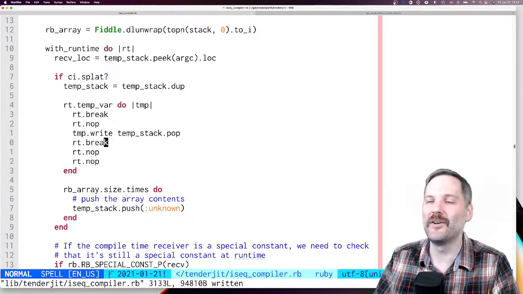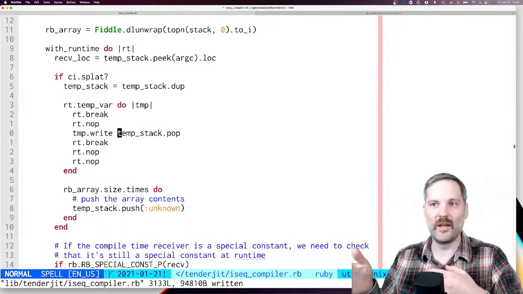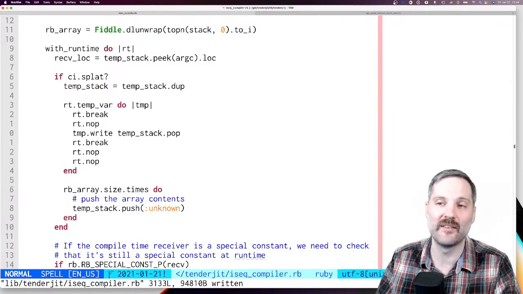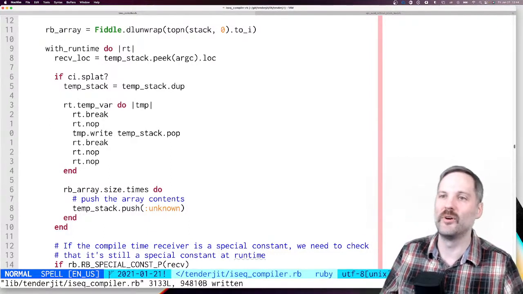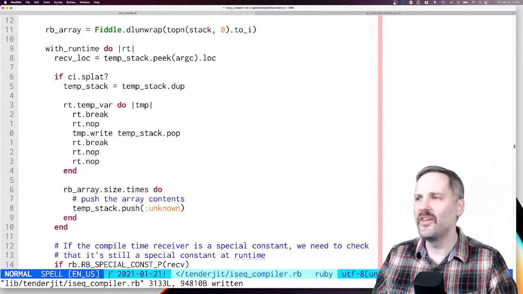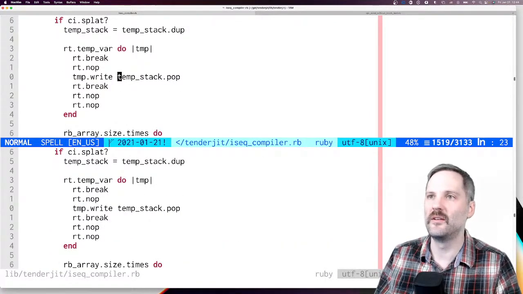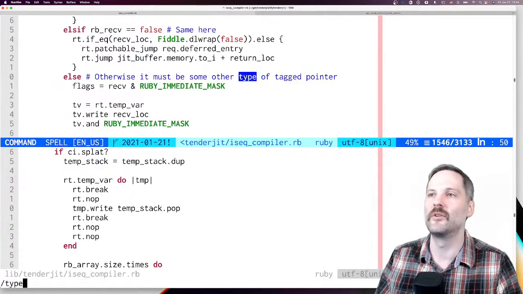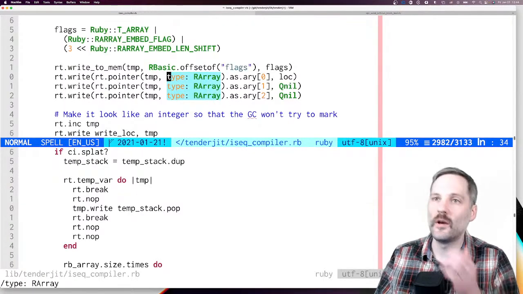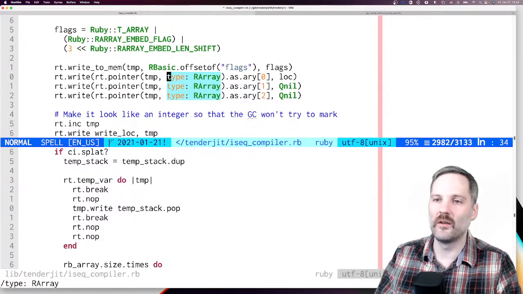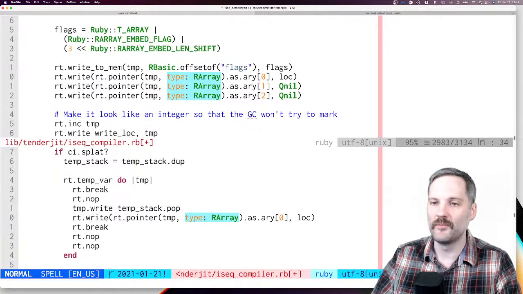Great. So the next thing we need to do is read from the array, read the elements. We're able to access the array in the machine code, but we need to get those elements and push them onto the stack. I think I have some helper functions for that. Actually, I definitely do. We can treat this pointer as an array.